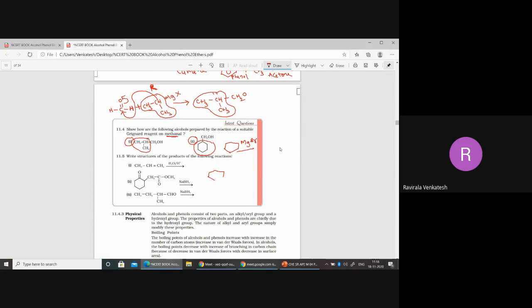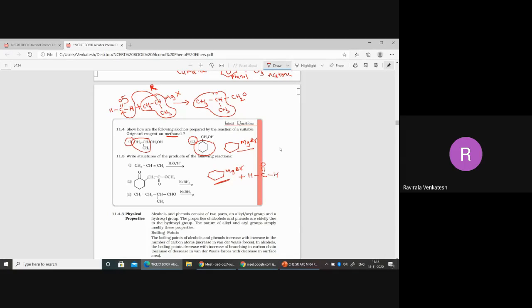I will write it once and explain it to you. This is a Grignard reagent, okay? MgBr, RMgX, right? It is a Grignard reagent or not? Is it Grignard reagent or not? It is, sir. Correct? Cyclohexyl magnesium bromide is a Grignard reagent. This is nothing but R only.